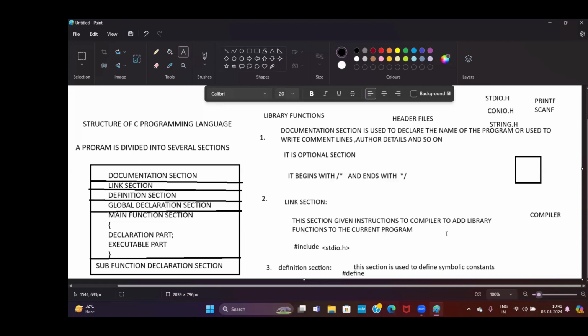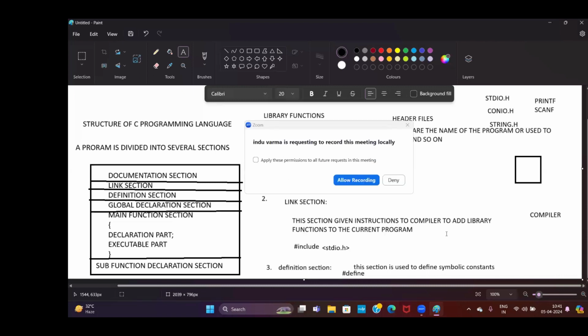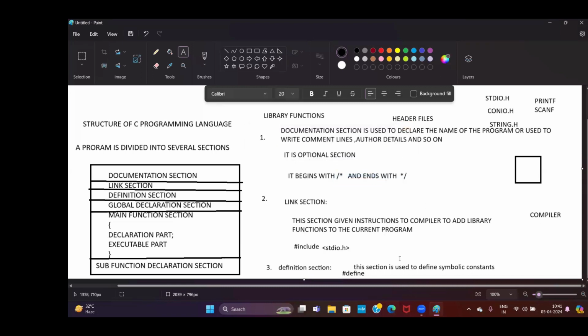So what is the meaning of symbolic constant? The value can never be changed. Just to give you clarification on a fixed constant, suppose you write hash define PI 3.14. You know that the value of pi never changes. If you want to store any fixed constants, you can use the definition section. How can you tell whether it is the definition section or not? The definition section begins with hash define.